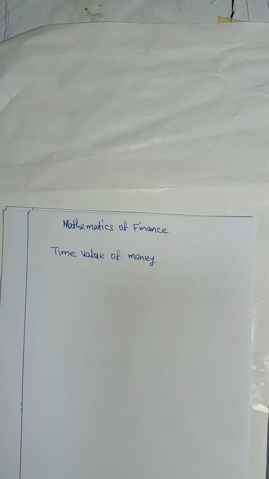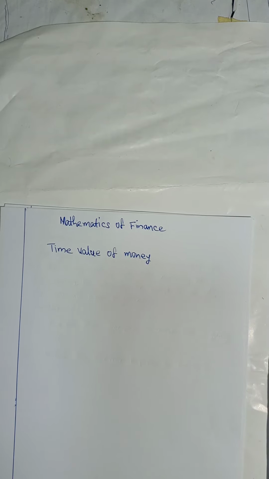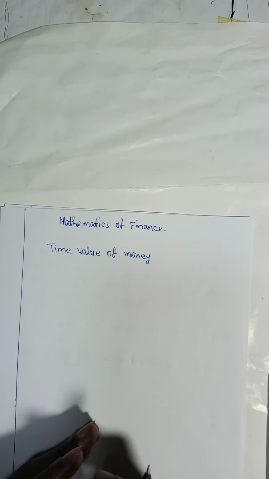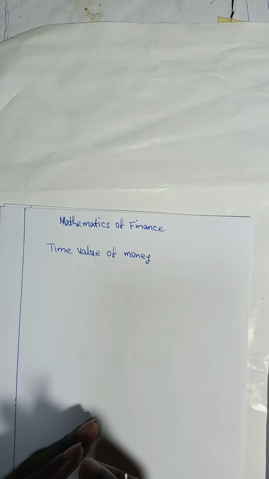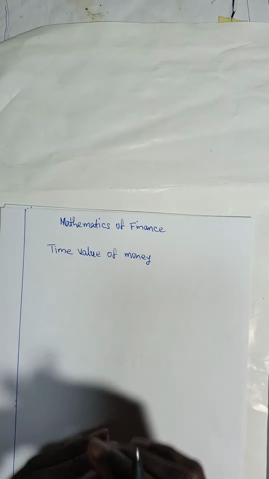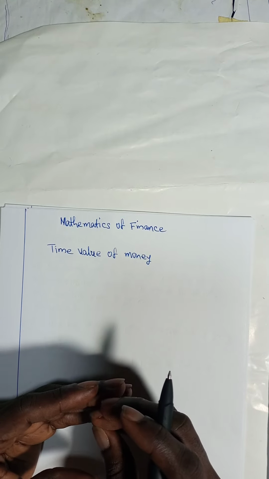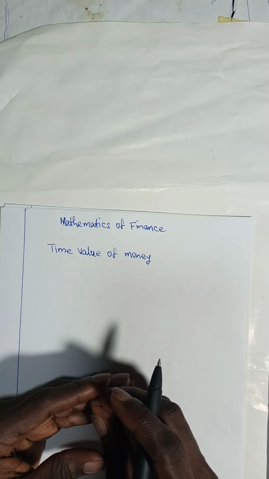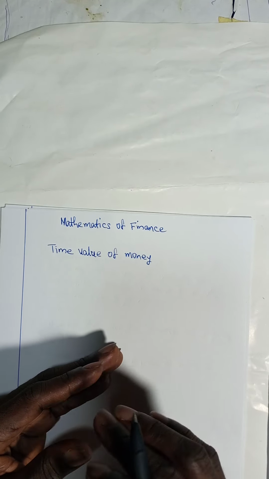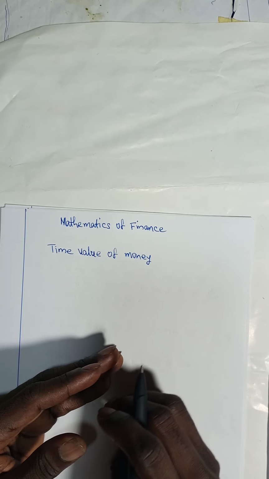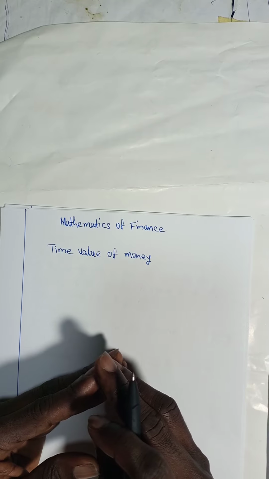So let's look at simple interest, where interest is being charged on the principal alone for the relevant period.